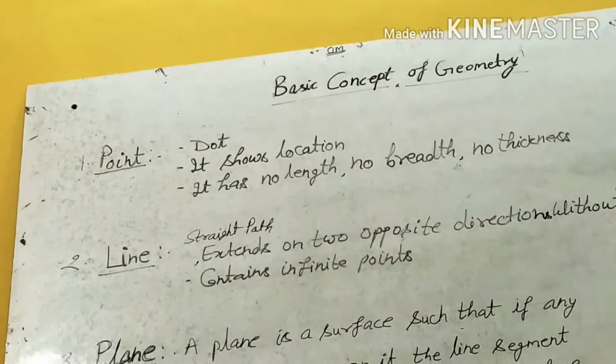If we mark another point D, this time plane ABD will be your right plane, or you can say plane ACD, it is also a plane, but ABC is not a plane because all 3 points lie on a line.